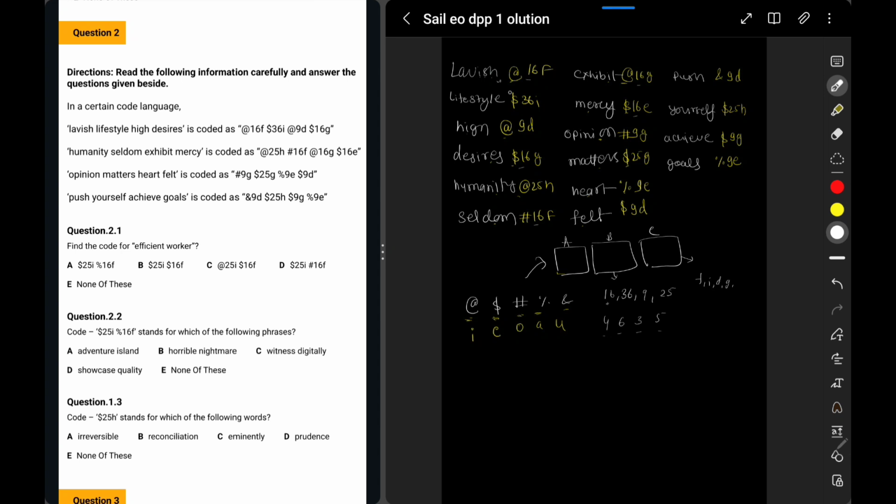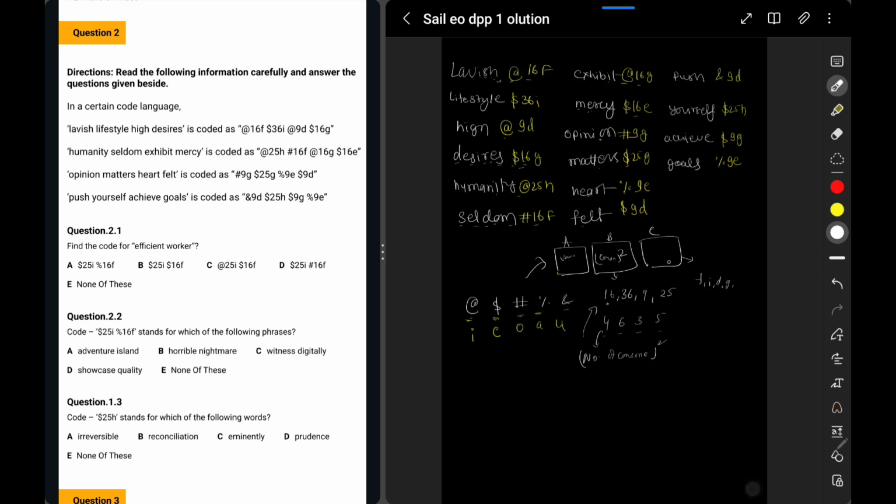Is it the number of consonants? 1, 2, 3 and 4? Yes, here 16, 1, 2, 3 and 4. Yes, here also 1, 2, 3 and 4. Okay, 3 confirmed. You can confirm one more. 1, 2, 3 and 4. So I got to know that these are the number of consonants and its square becomes this number, right? So I got to know these are vowels. Related to vowels, this is consonant square.